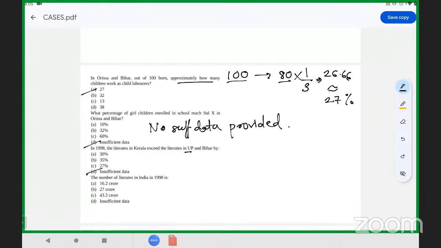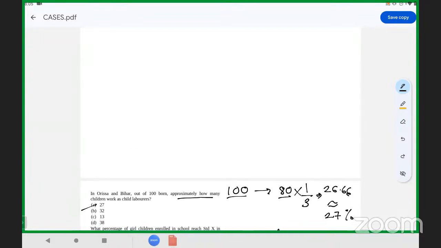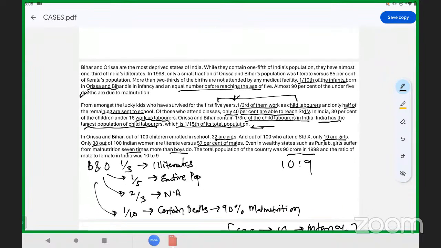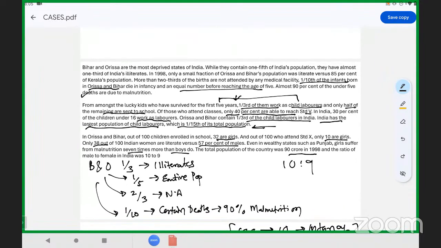Okay, let's move on to the last question. The number of literates in India is... Let's focus on the data again. The question is asked about the entire India. They haven't asked us about any particular state, but we have to figure it out for India. The population is 90 crores.